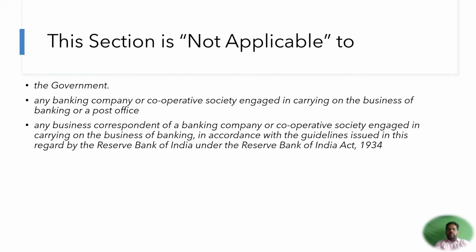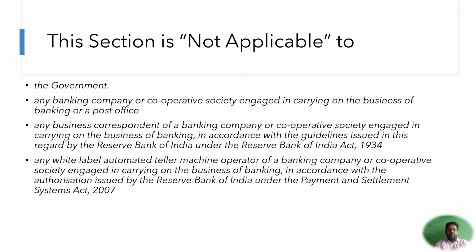Take for example, a bank has provided a bank agent who withdraws the money on behalf of the senior citizen and transfers the money to them. So when this agent withdraws the money for them, 194N will not be applicable to the agent. However, to the senior citizen who is withdrawing the money through the agent, it will be applicable.